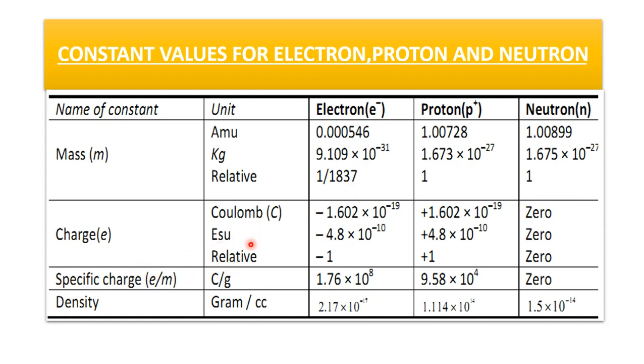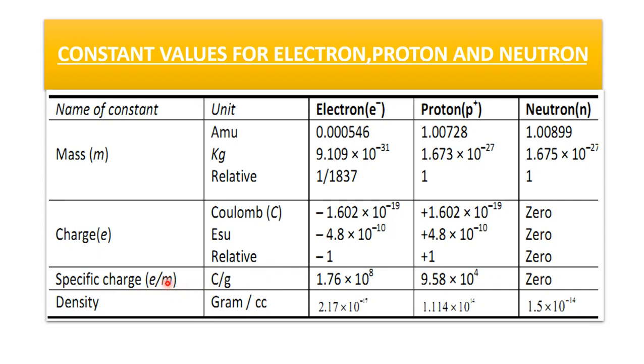Charge in coulomb and electrostatic unit, and relative charge. In coulomb, the charge of the electron is -1.602 × 10^-19. The proton has the same charge, but positive, carrying positive charge, 1.602 × 10^-19. And a neutron is a neutral particle, it doesn't have any charge. In electrostatic unit, the charge of electron is -4.8 × 10^-10, and proton has the same charge, +4.8 × 10^-10, and neutron has 0. The relative charge of electron is -1, proton has +1, and neutron has 0.